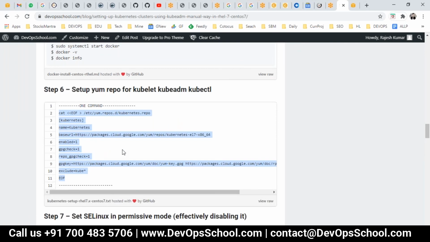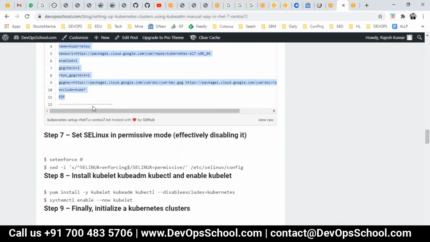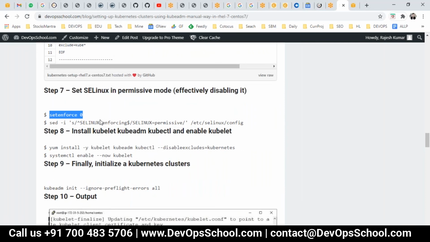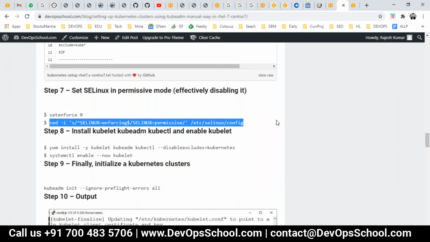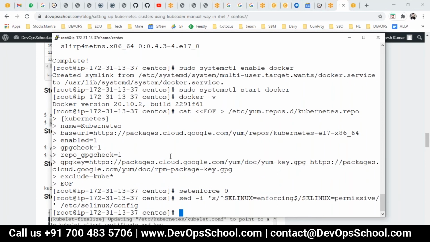This command will add the repos where I have all these tools: kubectl, kubeadm, kubelet, and stuff like that. So I just copy this very carefully and run it. Done. If you read this command carefully, you will understand that it sets permission. Just to make sure that it's done, I'll run this command also.